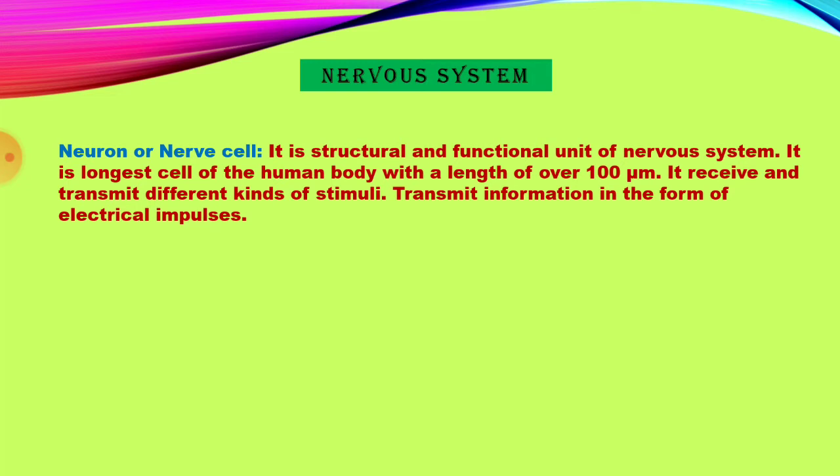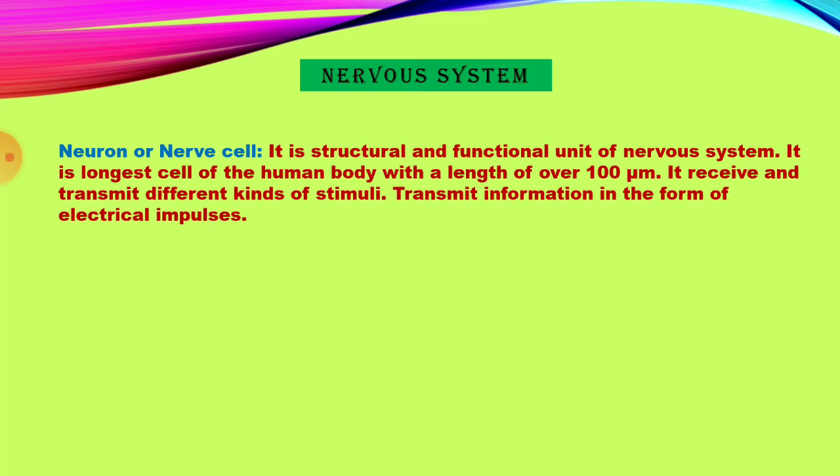It is specialized to detect and transmit different kinds of stimuli, transmitting information in the form of electrical impulses.